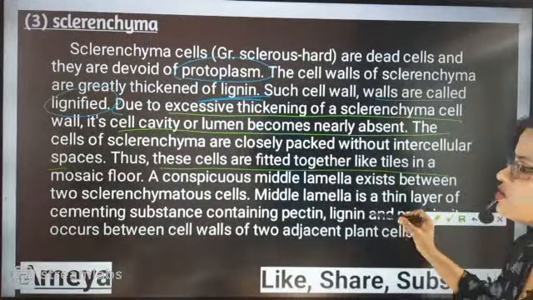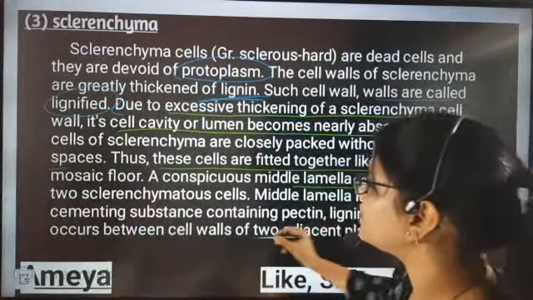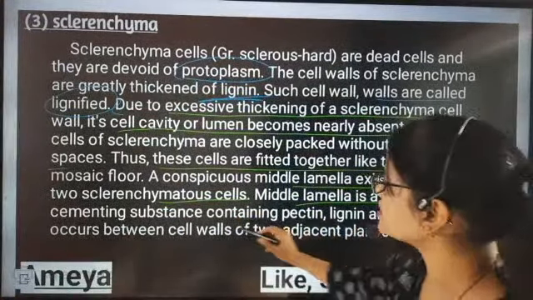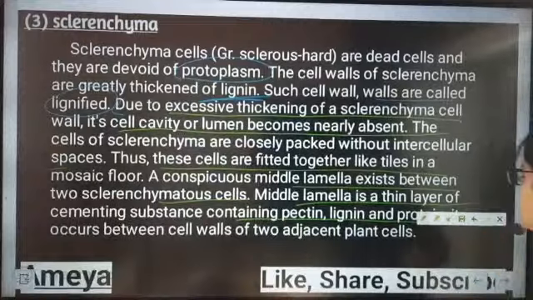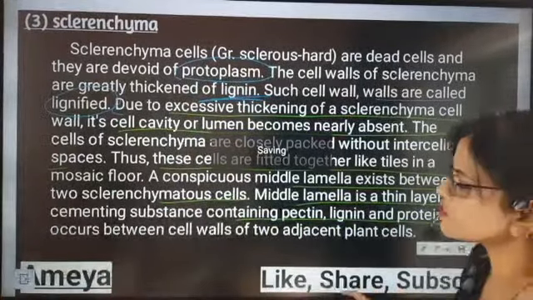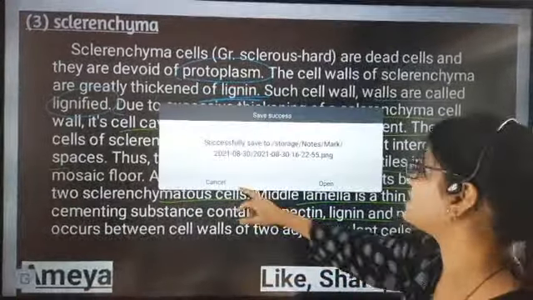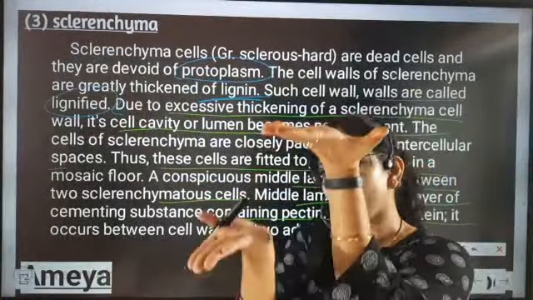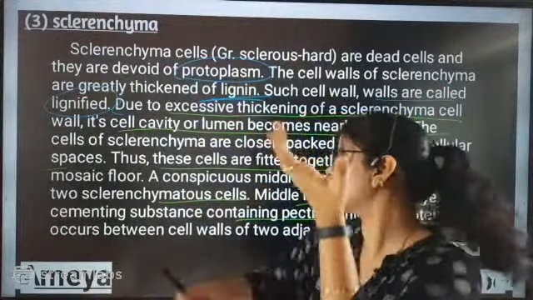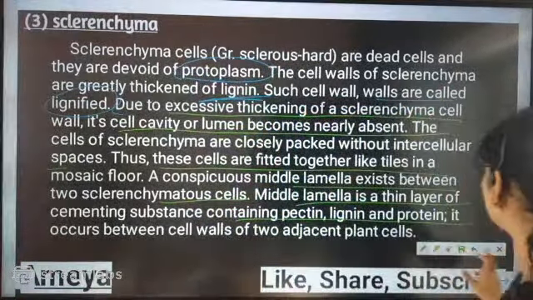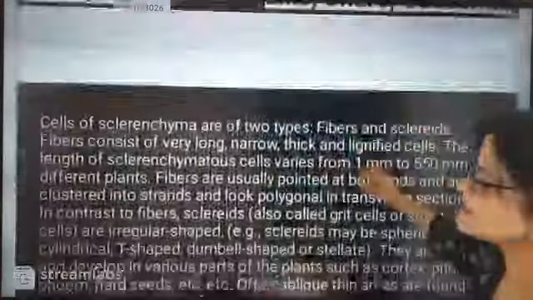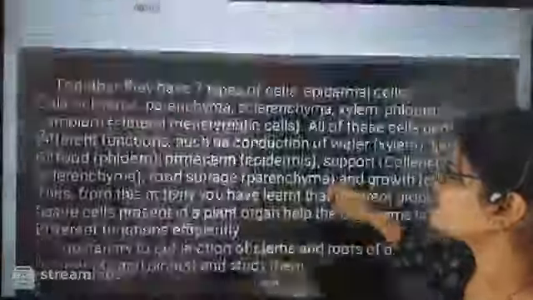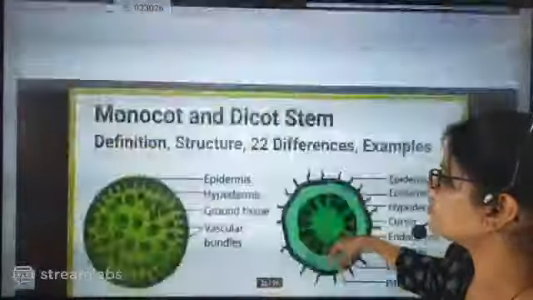Next, a conspicuous middle lamella exists between two sclerenchymatic cells. Middle lamella is a thin layer of cementing substance containing pectins, lignins and proteins. It occurs between the cell walls of two adjacent plant cells. It acts as a cementing agent. I will show you the middle lamella section, then it will become easy for you to understand.